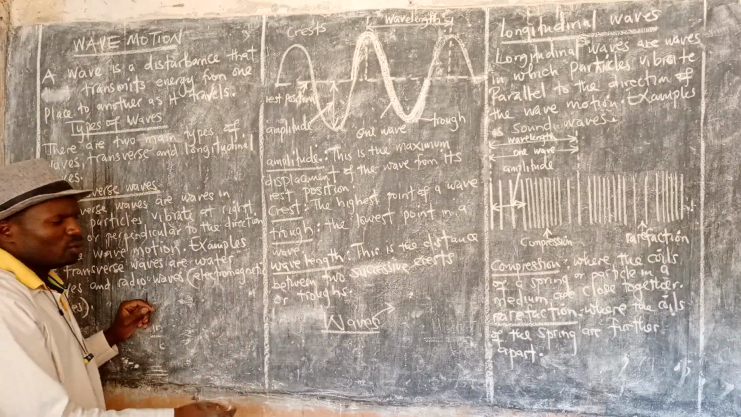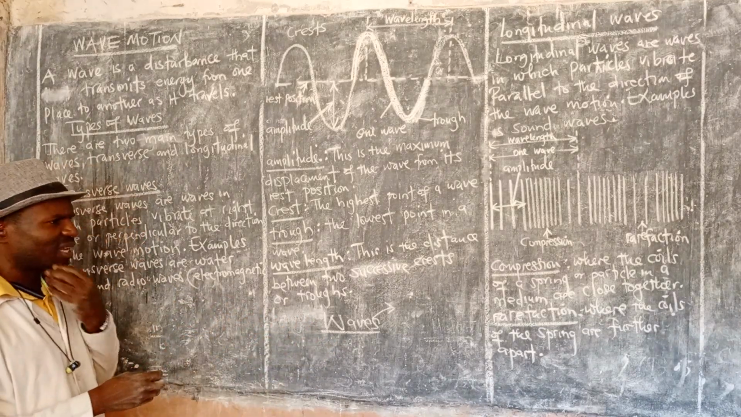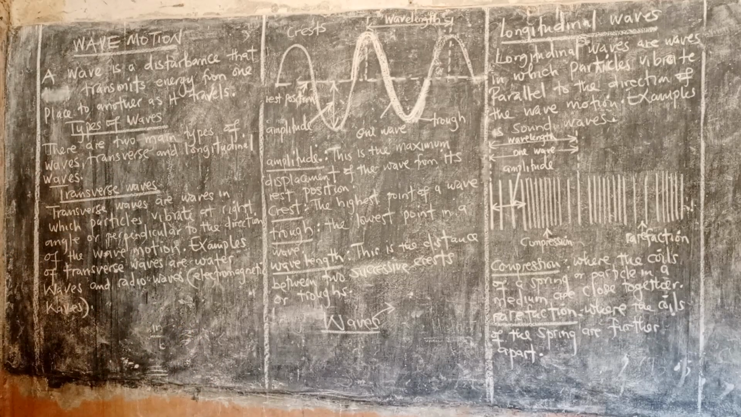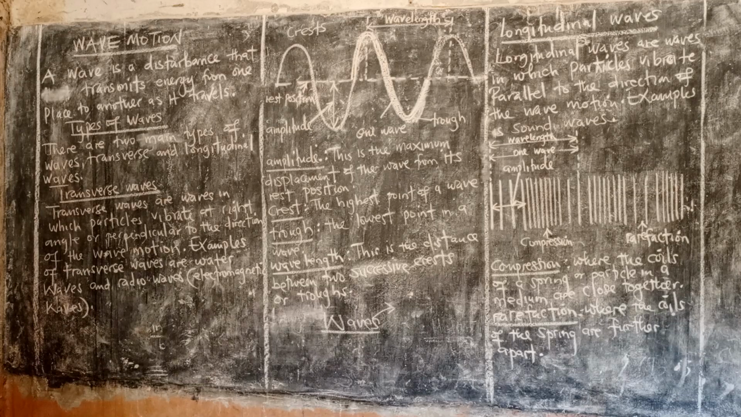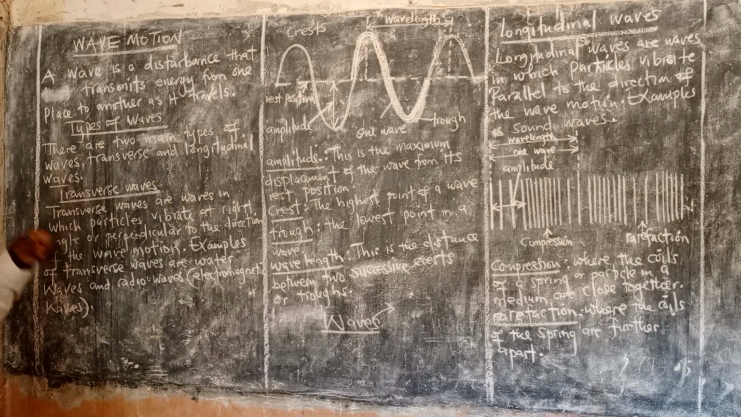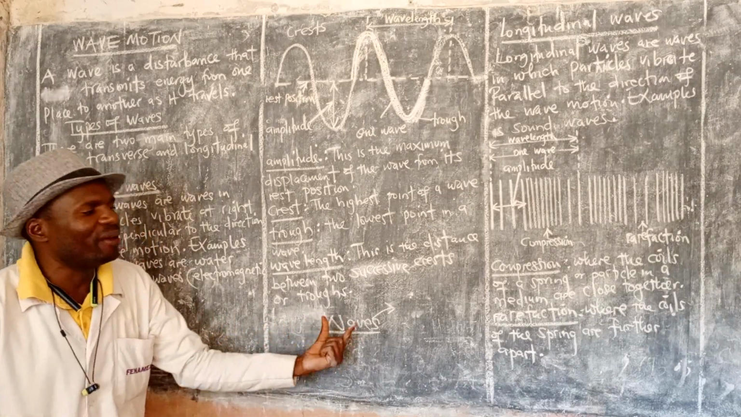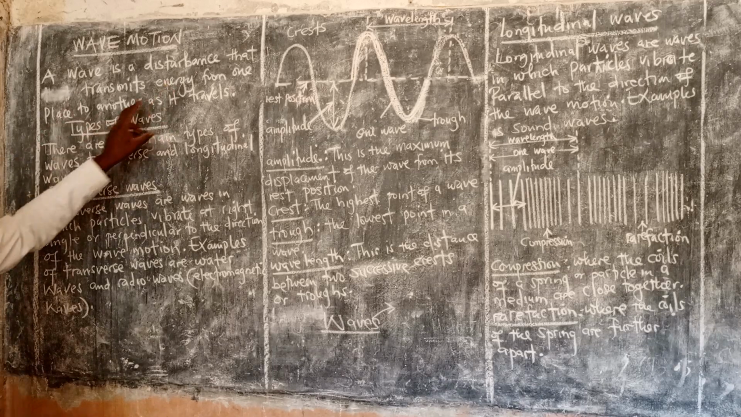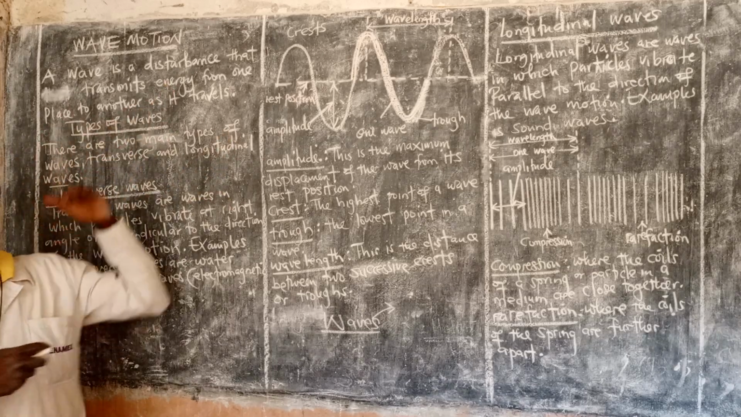Even in mobile network, there is also energy. You can come and see the battery. Very good. The more you call, the more the battery drains. Why? Because those are an example of what? Waves. As you are sending those wave signals, some energy is also being transferred from your phone to the other place.